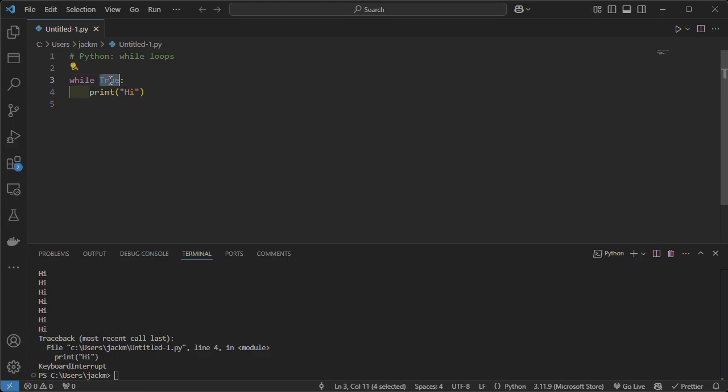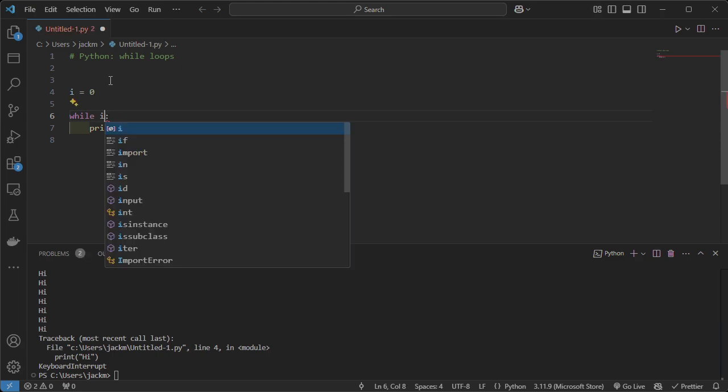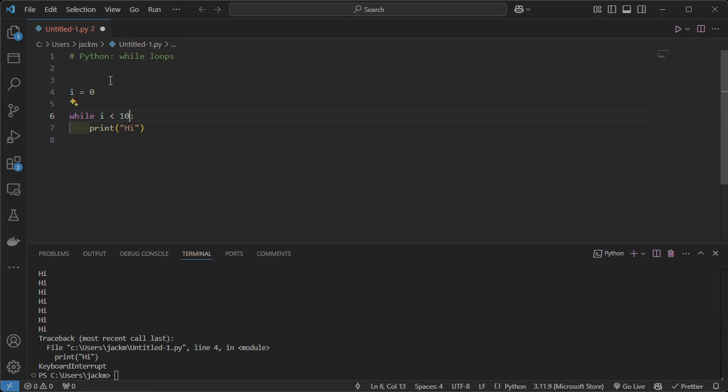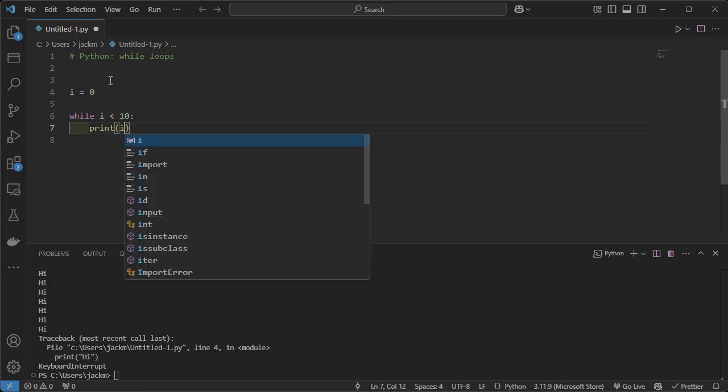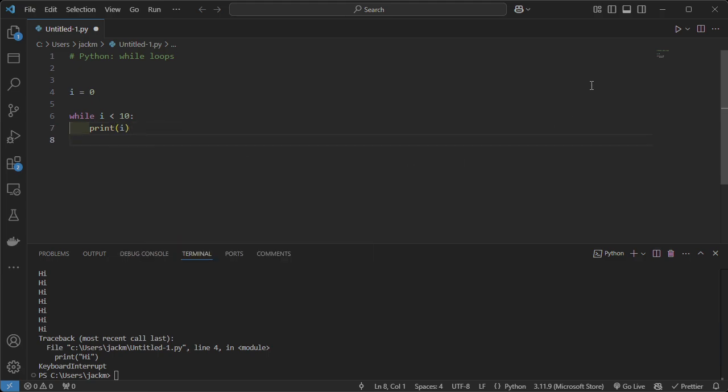So instead of passing it True directly, we can pass it a condition, and whether that equates to true or not will determine whether it runs. As an example, I can say i equals 0, so we've got an integer with the value of 0, and then I can say while i is less than 10, and this time we're going to print the integer i itself. Running this, we'll see once again it's running over and over again, and that's because we're getting 0 every time, because that is the current value of i as it's declared up here. And because i isn't changing, this is always a true statement.